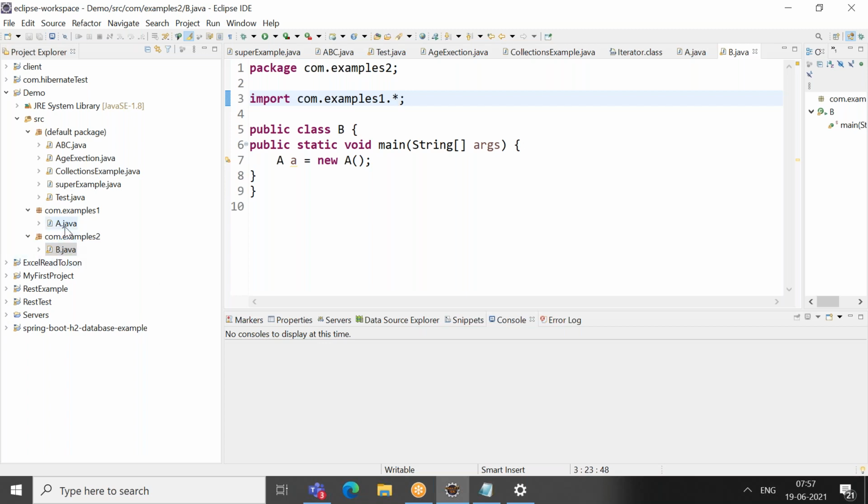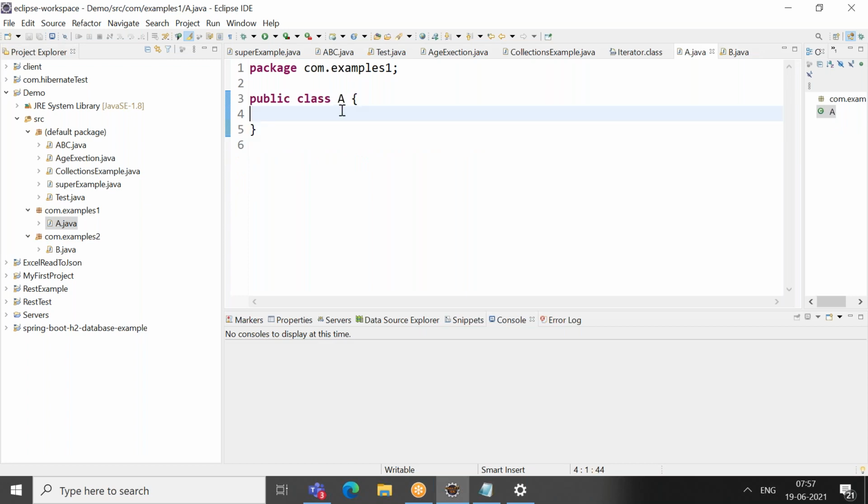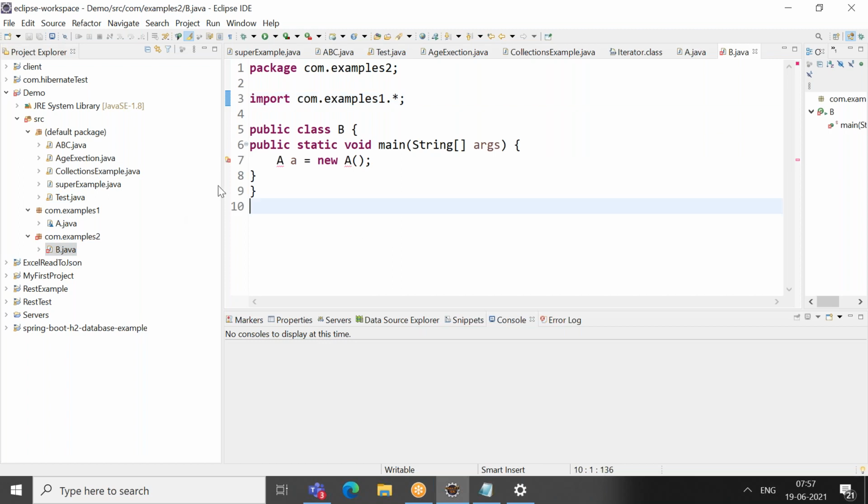Assume that I am trying to make this default. Okay, I made it default. Then it starts showing a compile time error. It says this accessibility is not possible.